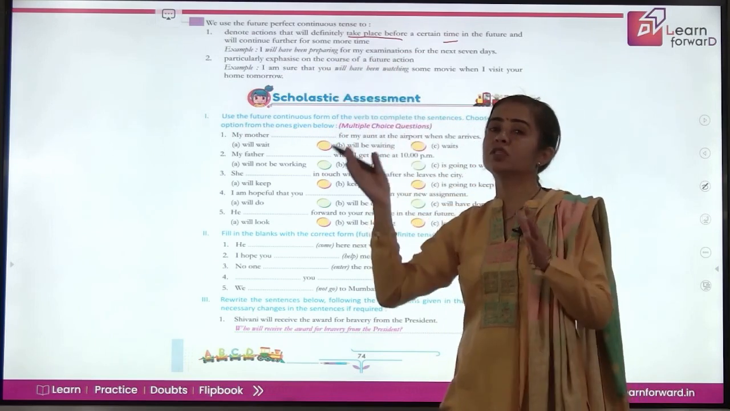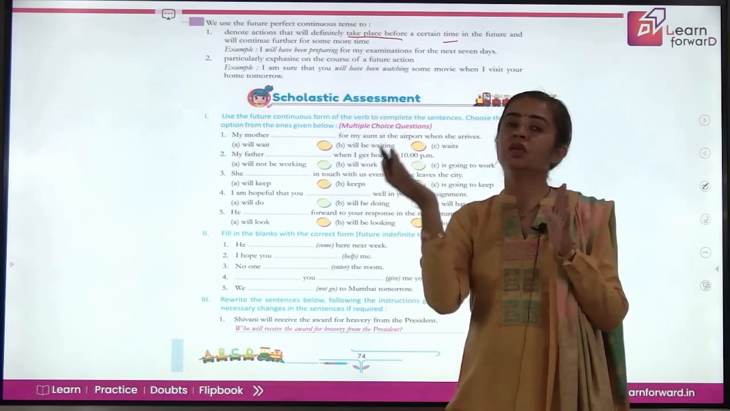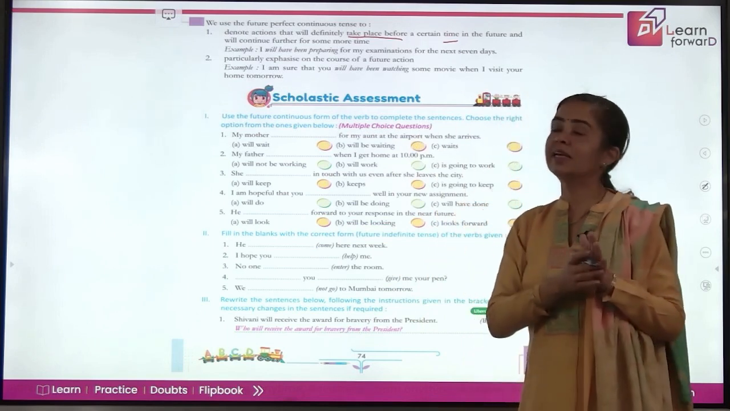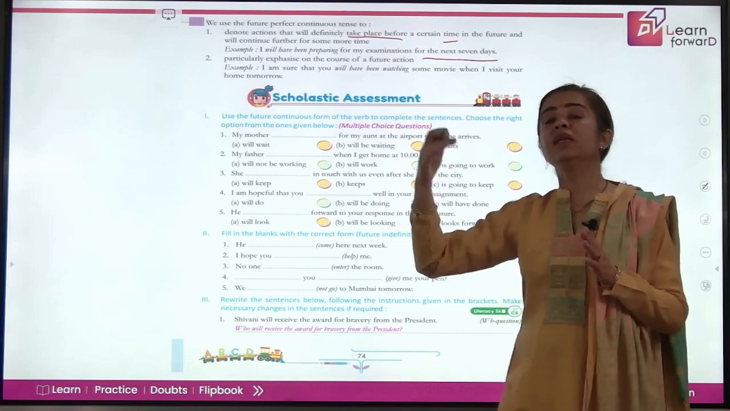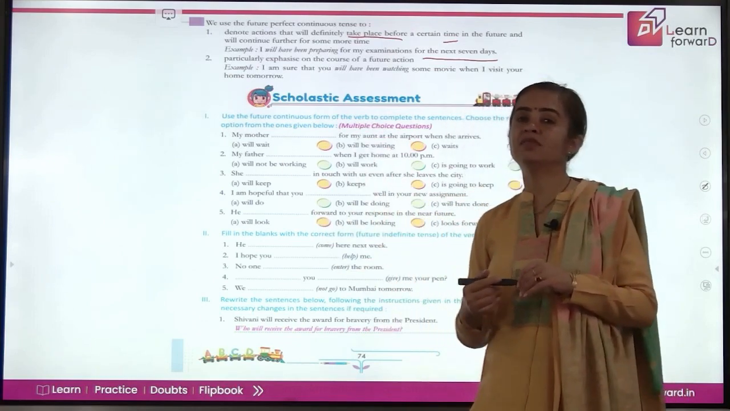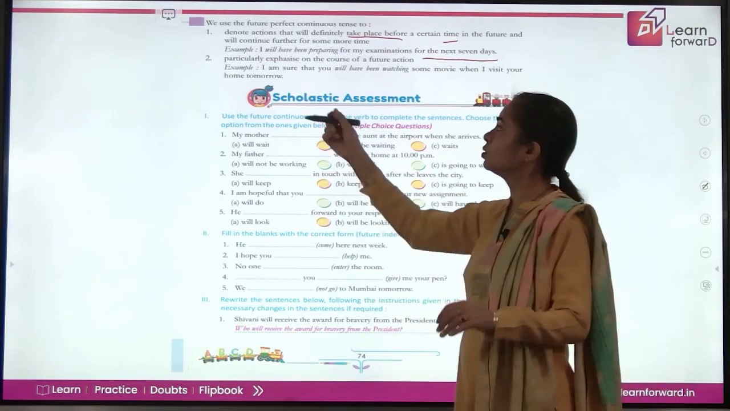That means the process of the preparation for the exams will have been started earlier, for the next 7 days, and it will keep on for the next 7 days. So it will be in continuation also.